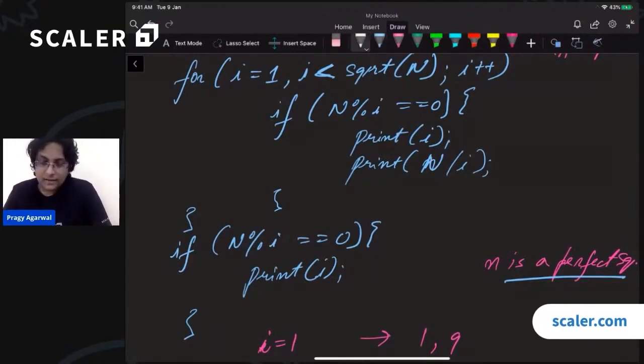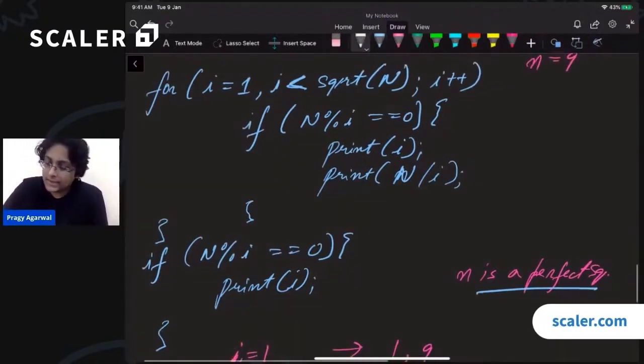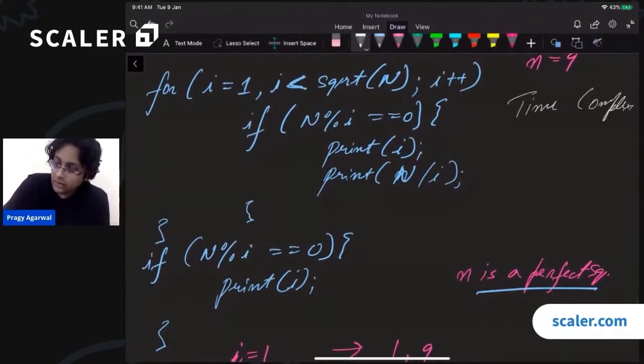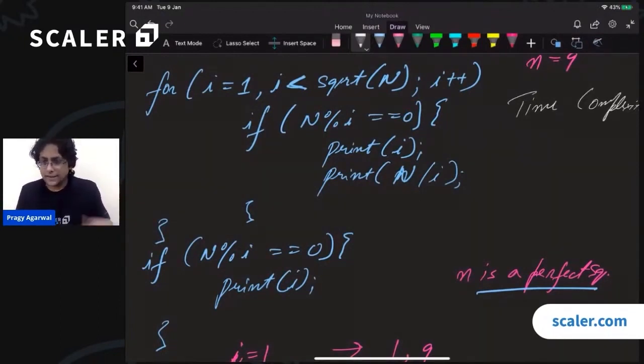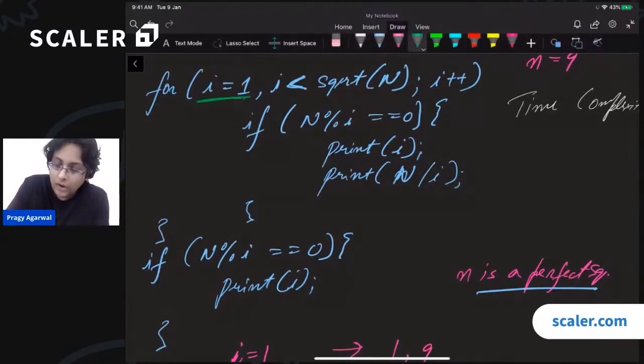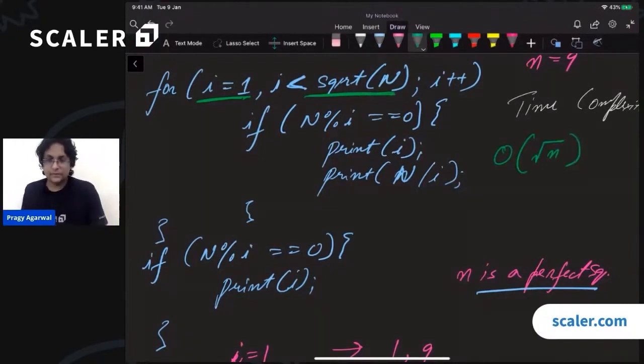Now the question is, how much time did we save? What is the time complexity? What is the time complexity of this particular code? Yes. So who can tell me that? Well, this is very simple, right? Just like the previous case, we have a simple for loop. And this for loop now goes from 1 all the way till square root of n. So the time complexity is supposed to be order of square root of n. Right? Simple. Is that clear?